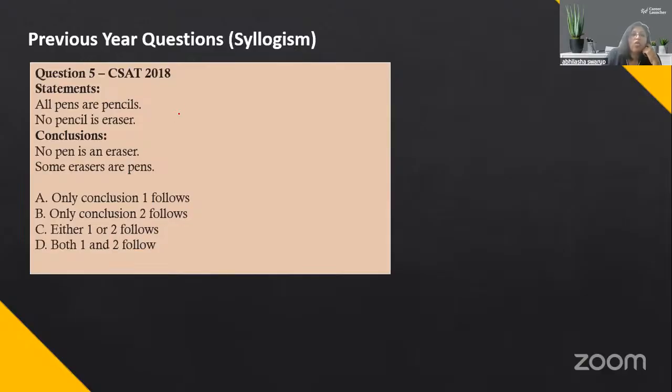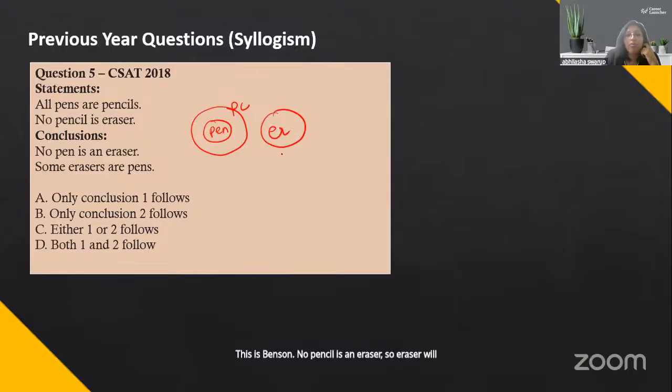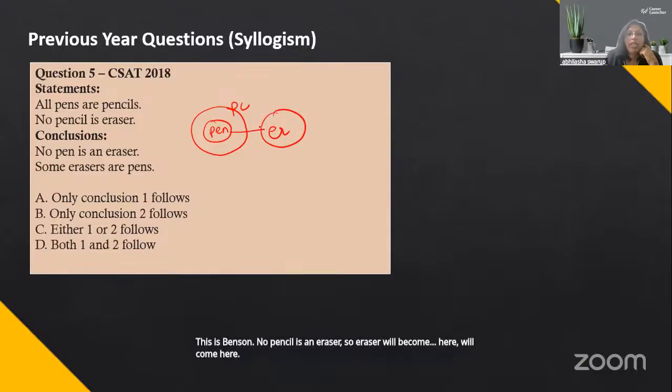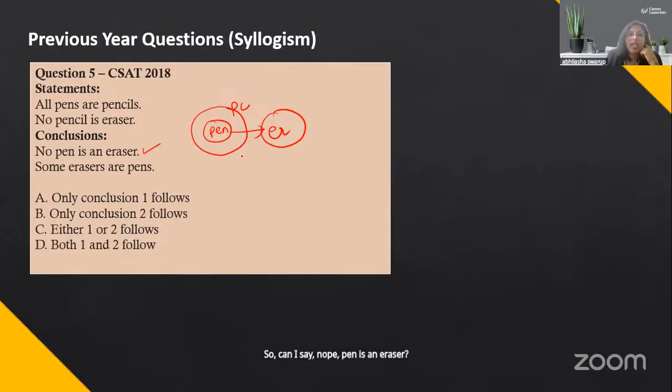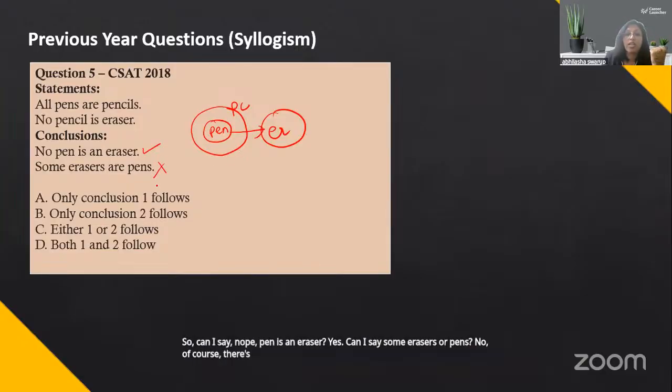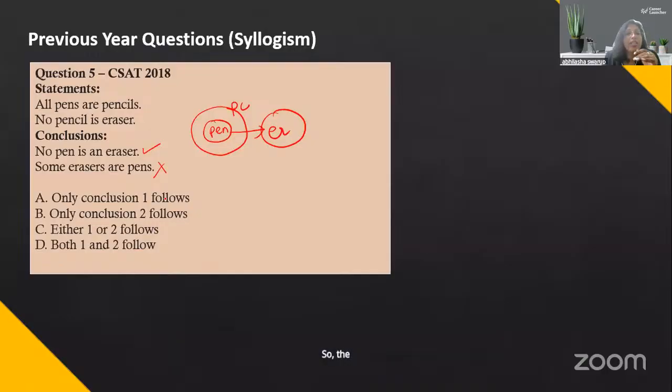Let's take a look. So all pens are pencils. Let me draw this. This is pen. This is pencil. No pencil is an eraser, so eraser will come here. So can I say no pen is an eraser? Yes. Can I say some erasers are pens? No, of course, there's nothing common in this. So the correct answer is no eraser is a pen, which is only conclusion 1 follows.